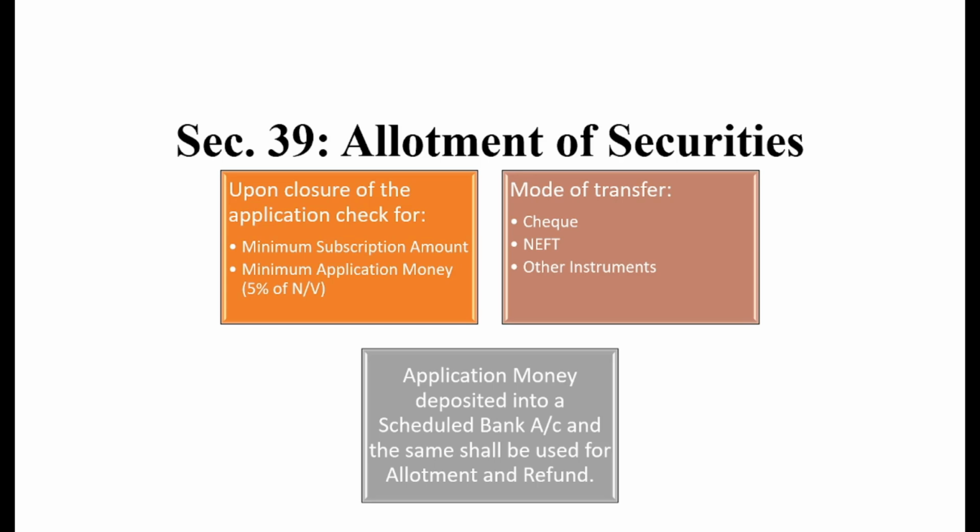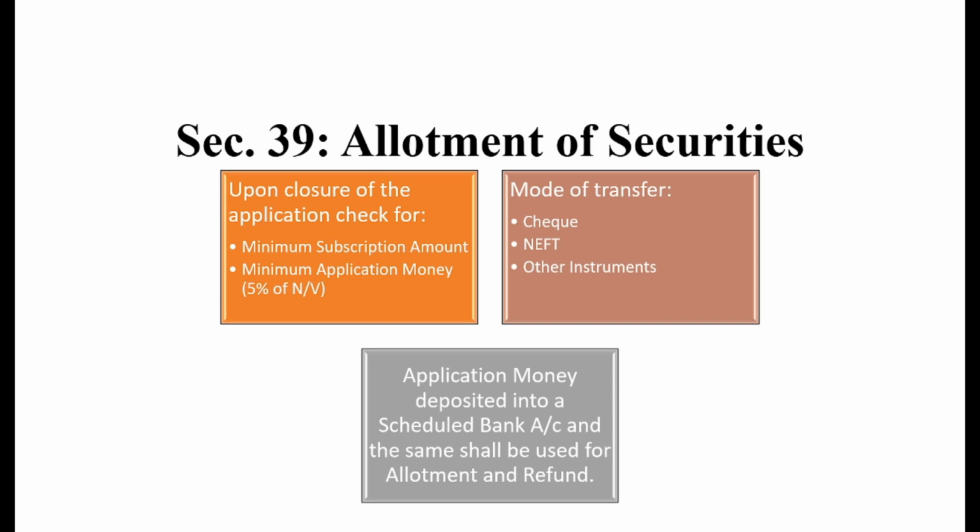Next, section 39 is allotment of the securities. First of all, the company shall provide a prospectus. As we read earlier, the prospectus shall have an opening date and a closing date. After expiry of the closing date, the company shall close the application immediately and forthwith check two factors. First, written in the orange box, I am referring currently to the first orange box. The company will check two aspects.